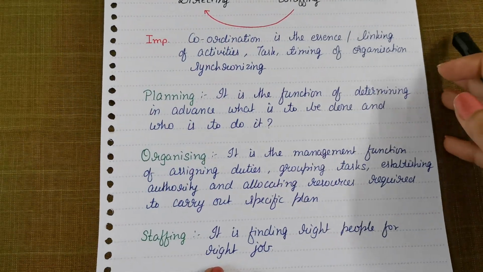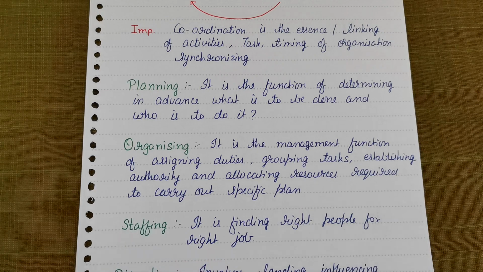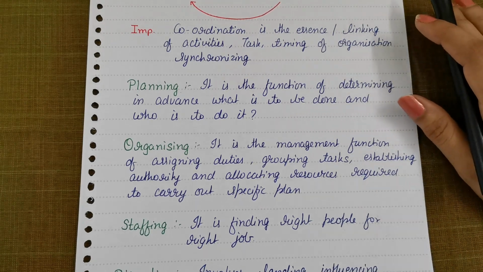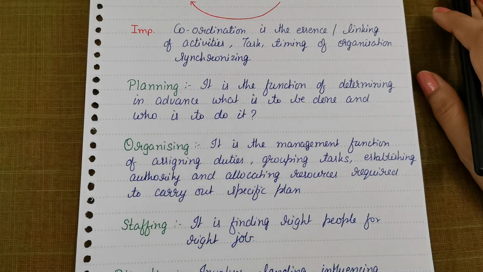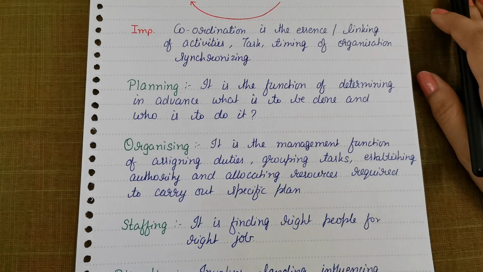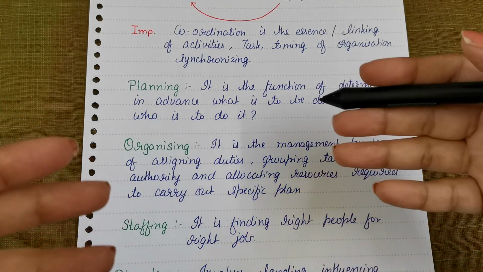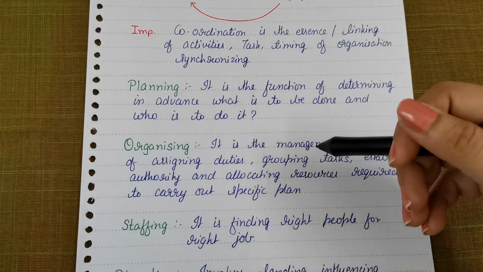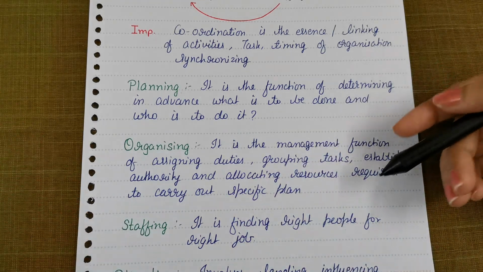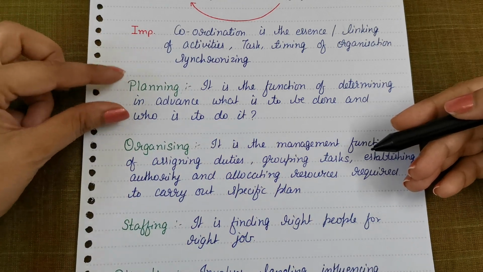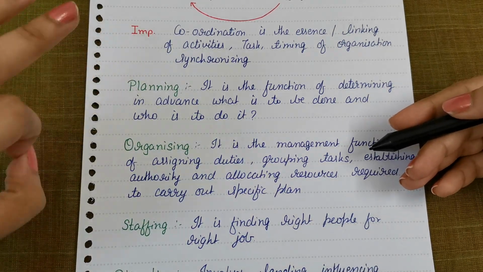Fine. Now the first is planning. What is planning? Planning is the first function, to determine in advance what is to be done and who is to do it. So in planning we decide exactly what we are going to do, what our objectives are, and who will do that particular thing. This is planning well in advance. It will include forecasting, analyzing, decision making, and many other activities. This is just a brief introduction of what planning means.